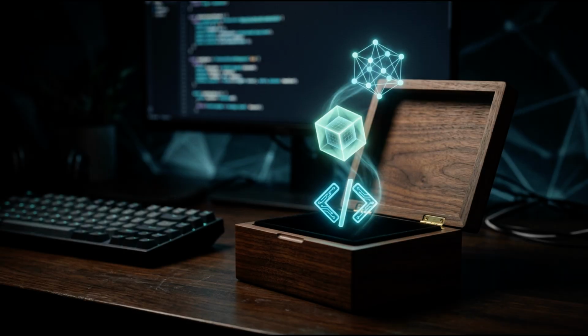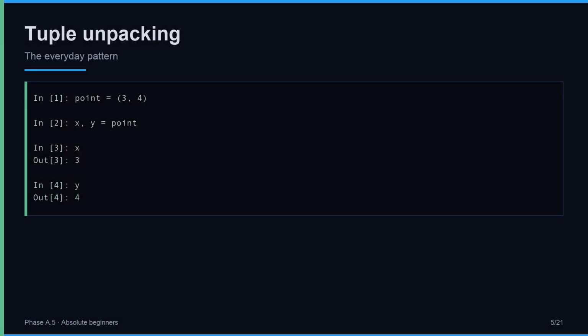Tuples hide a superpower. You can unpack them in one line, swap variables with no temp, and return multiple values from a function. Small syntax, big payoff. Here is a pattern you will see every day in real Python. x, y equals point. Python unpacks the tuple automatically. x gets 3, y gets 4. No index needed, no temporary variables. You read it left to right and it just works. This is called tuple unpacking, and it makes code readable. Instead of x equals point[0] and y equals point[1], you write what you actually mean.